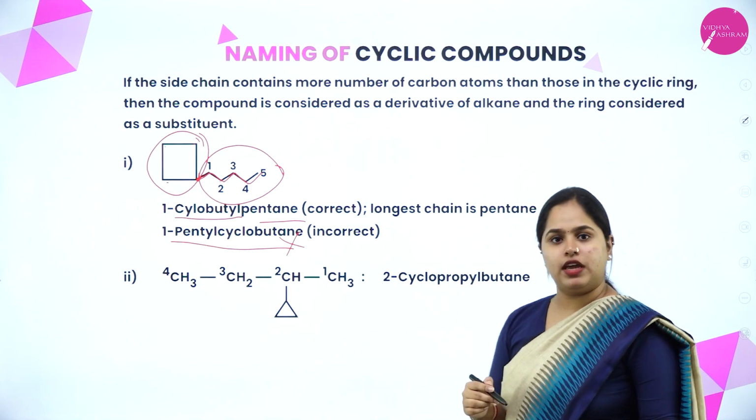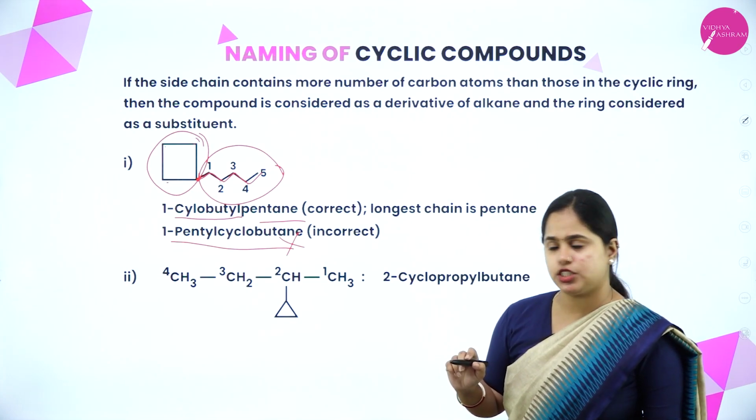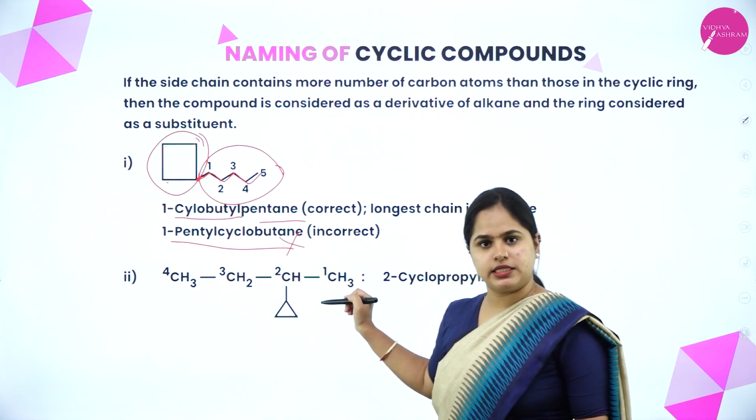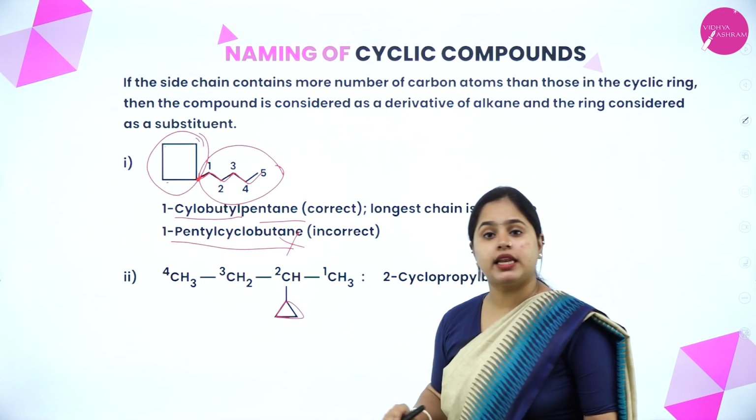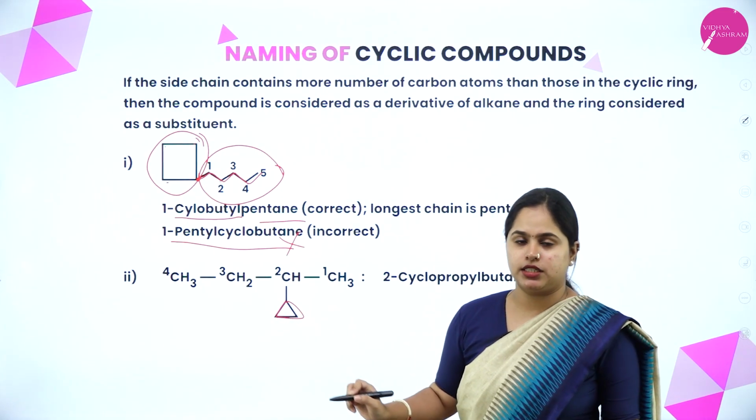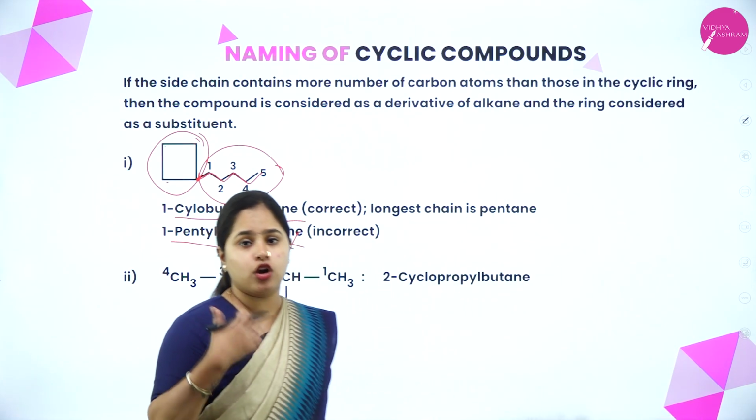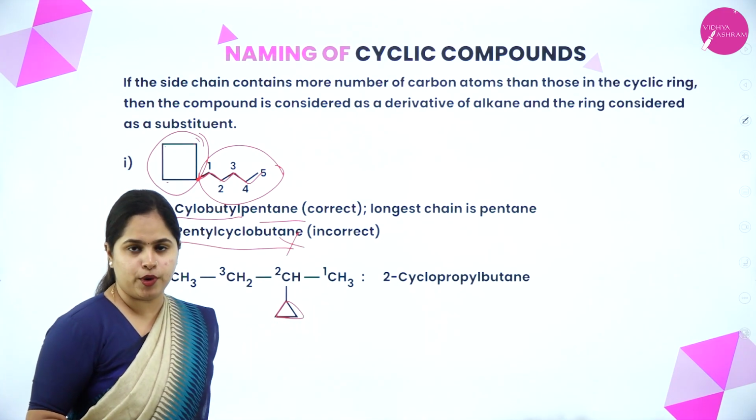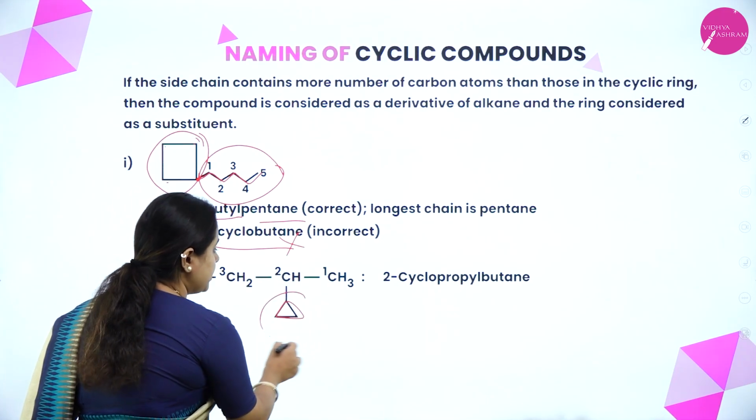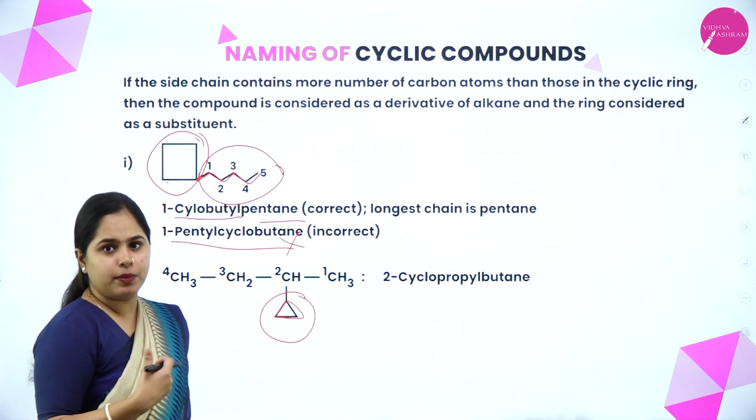The same way you can see here as well. There is an alkane which is present, a straight chain alkane. 4 carbon atoms are here, and in the cyclo compound only 3 carbon atoms. It is a 3 carbon atom chain. So which one will be the longest parent chain? It will be this one and not your cyclo compound. So how do you name it? This will be the substituent and this will be the longest chain. Hence that will be the parent chain.